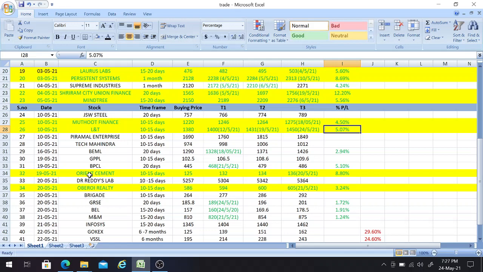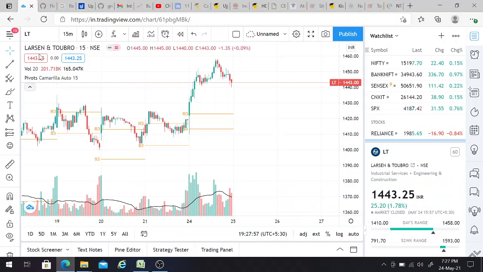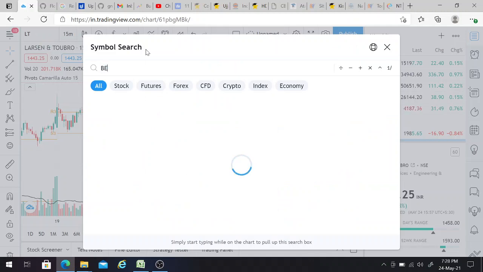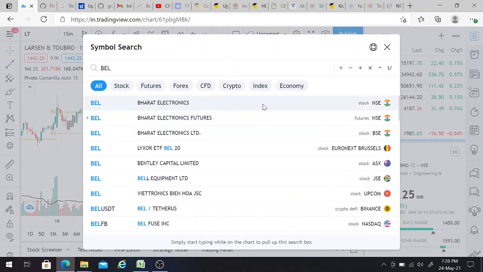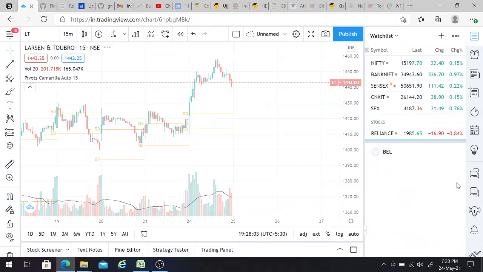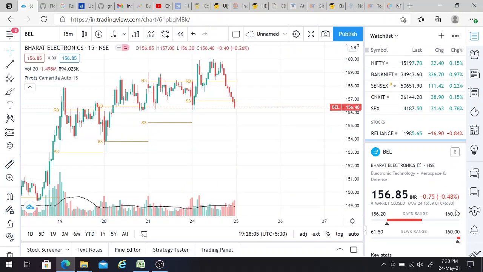And the next one, which I was saying, was BEL. I gave the buy call for this stock on the 20th of this month with a time frame of 15 to 20 days. You need to buy this one at 157 with a first target of 160. I'll show that here in the market platform too. If you see BEL, that's Bharat Electronics, today it went till 160. It went exactly to the first target which I gave, and then it fell down.